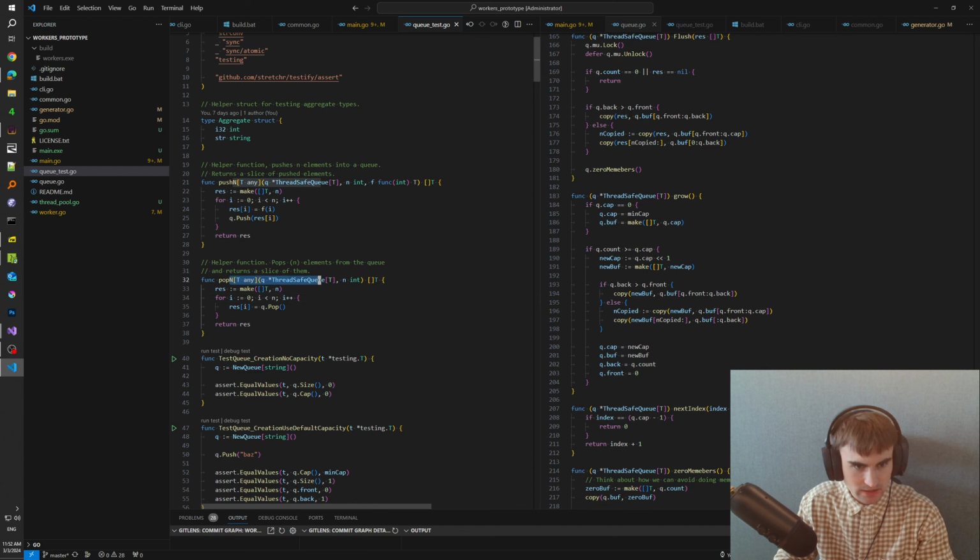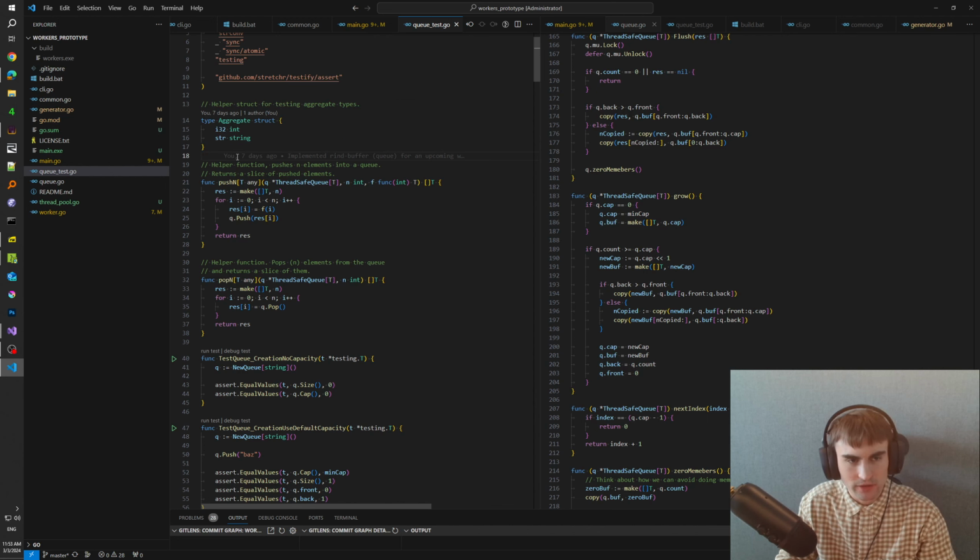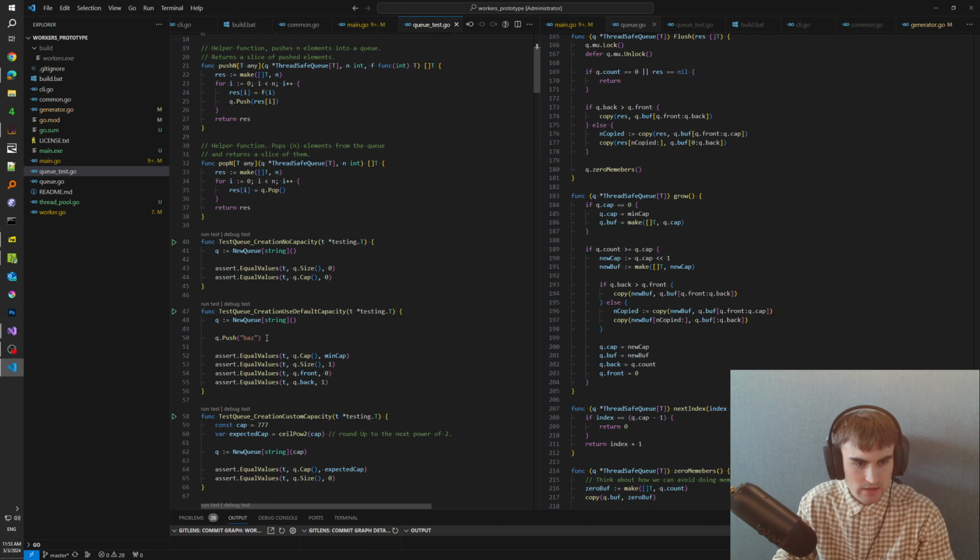Pop n does just the same, but it pops an amount of elements from a queue and returns the result. It accumulates the popped result and returns it. Aggregate struct is just so we not only operate on integers and strings, but we operate on aggregate types as well, like integer and string combined together. And I could have included channels because they are pretty common in Golang. Yeah, so things like that.